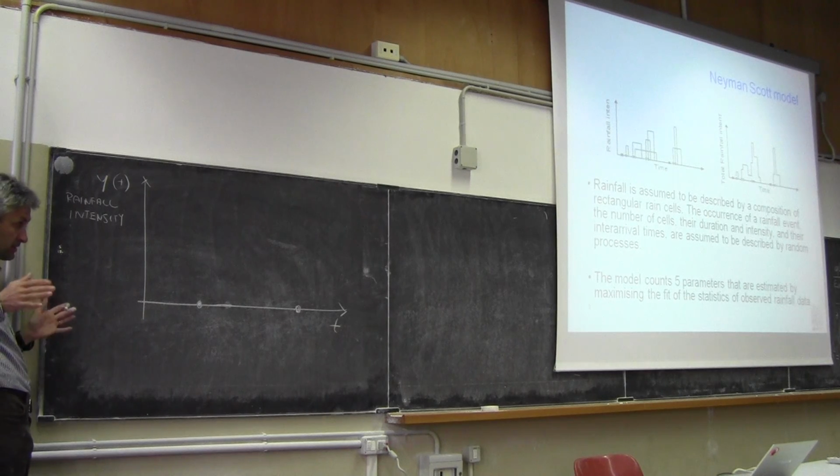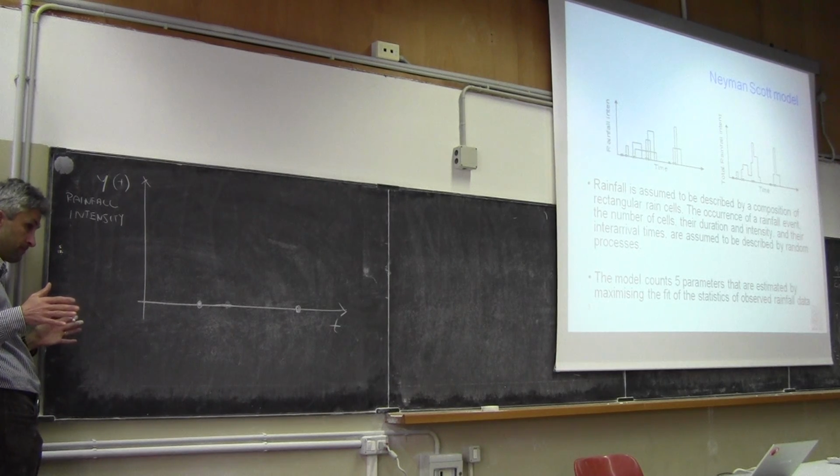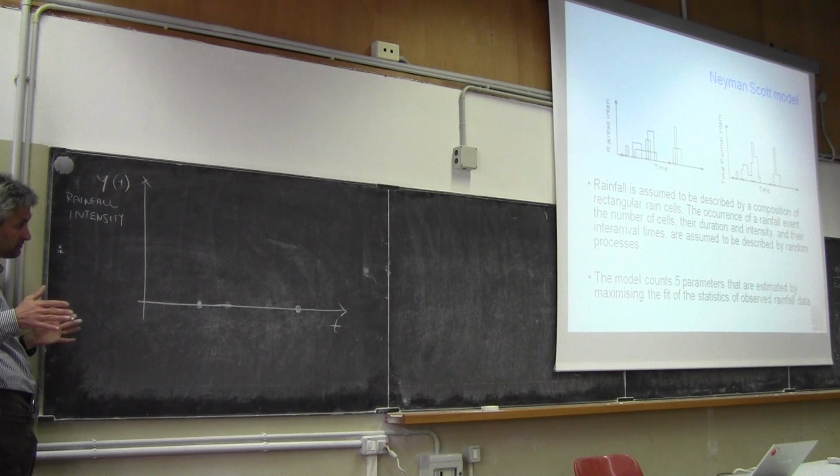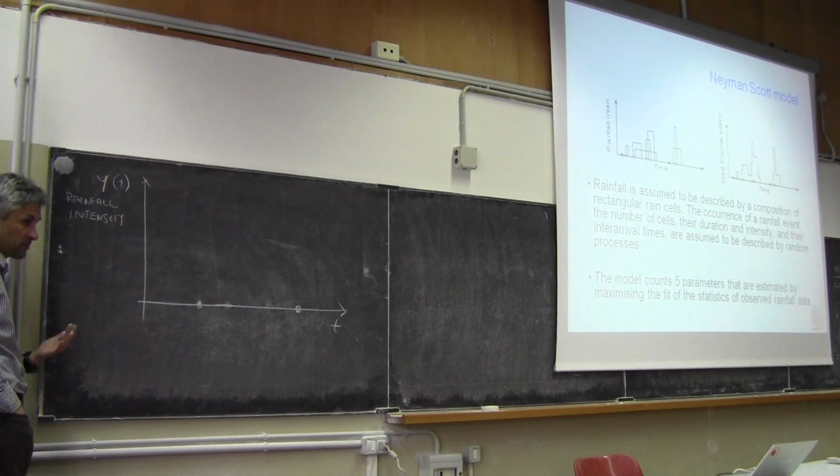So the process looks at the data, and then it looks at the average time that separates two consecutive events. And this is the only parameter. And then it can perform the simulation.